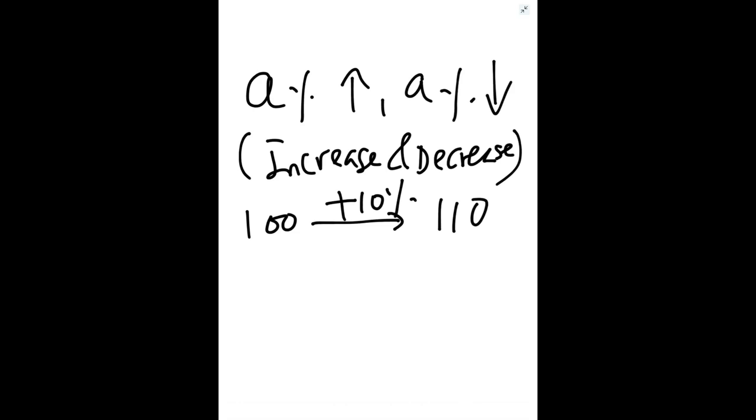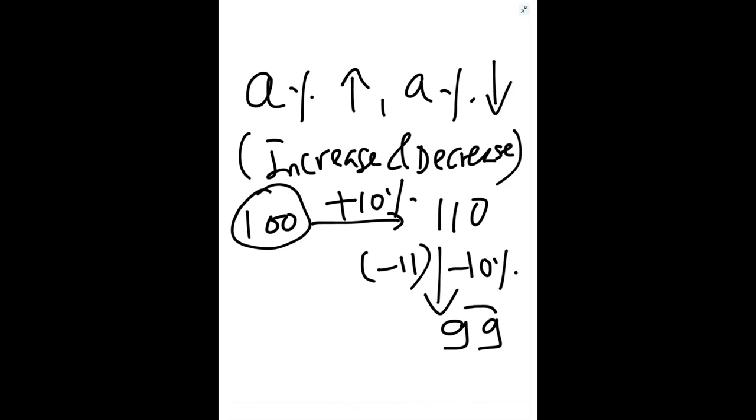First there is a 10% increase. Then if there is a 10% decrease, what will be the final value? Now this 10% decrease is on 110, not 100. So 10% of 110 means 11. So we have to subtract 11 from 110. So the final value will be 99.